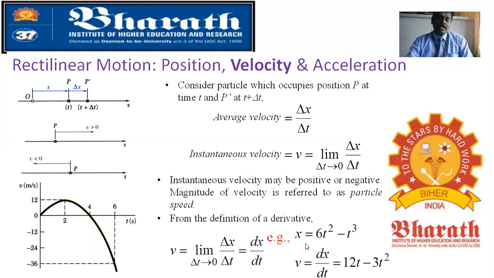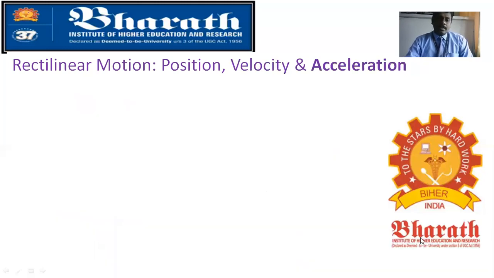Velocity is dx by dt, the change in displacement with respect to time. So by differentiation: 6t squared, if you differentiate, d of x to the power n equals n into x to the power n minus 1. So you get 6 into 2, 12, t to the power 2 minus 1, power 1. Similarly, for t cube it is 3t to the power 3 minus 1, 3t squared. So by differentiation you get 12t minus 3t squared.